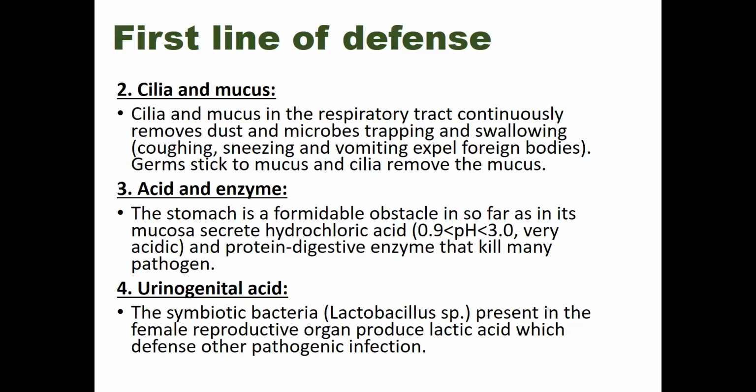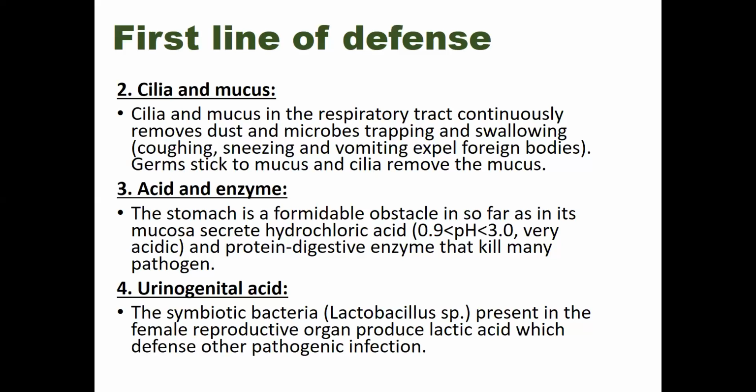And urogenital acid: we have openings at the end of our urinary tract, even our genital portions. All these openings can be a path through which bacteria or germs can enter our body.